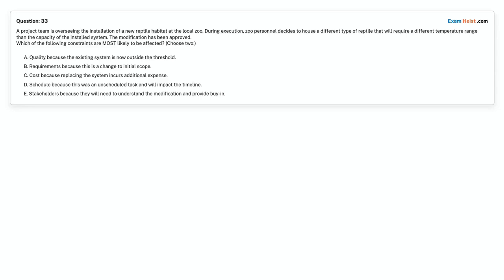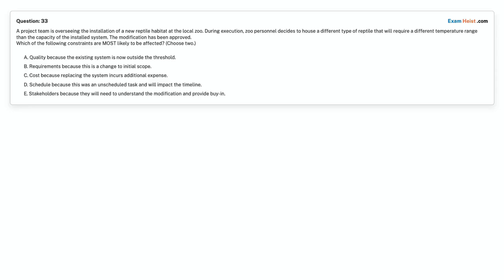Choose 2. Option A. Quality because the existing system is now outside the threshold. Option B. Requirements because this is a change to initial scope. Option C. Cost because replacing the system incurs additional expense. Option D. Schedule because this was an unscheduled task and will impact the timeline.